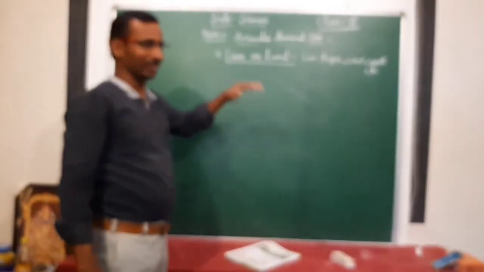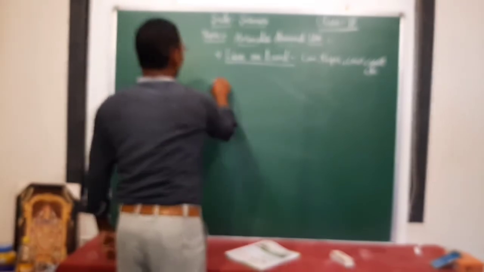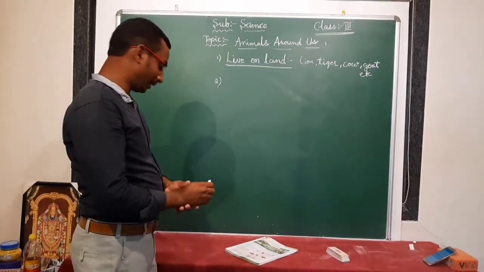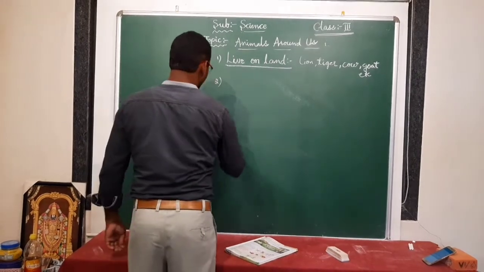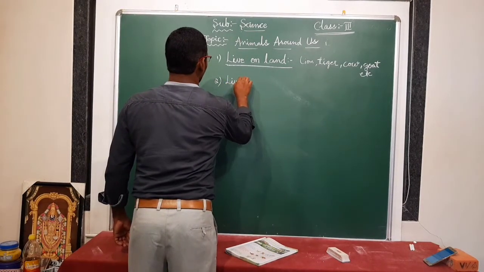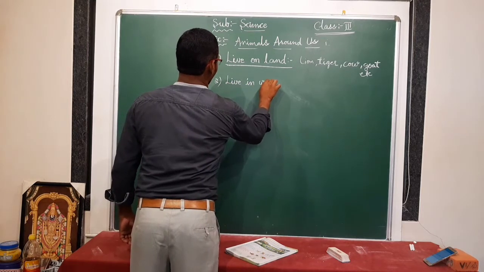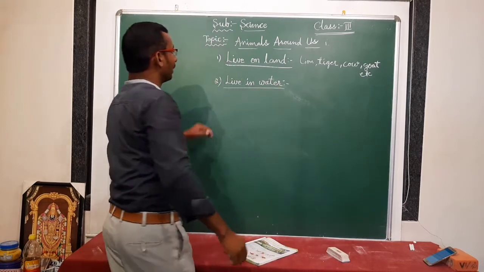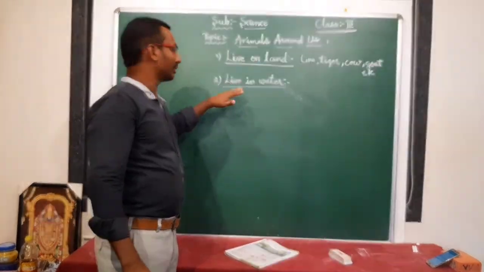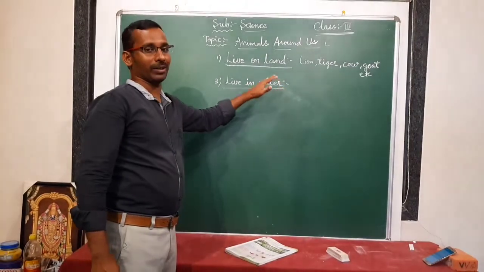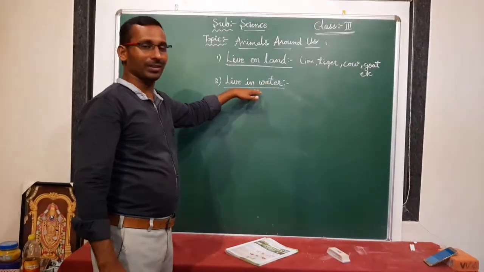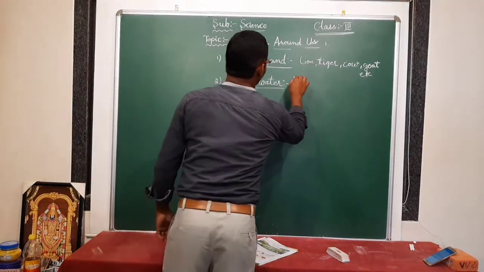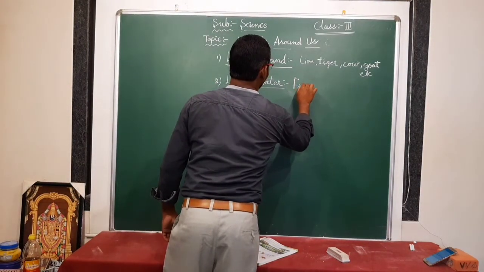Is it right? Yes. And some animals are living in water. Not all animals live on land. Some animals live in water. Will you say which animals are living in water? Yes. Fish, already everybody knows about this one.